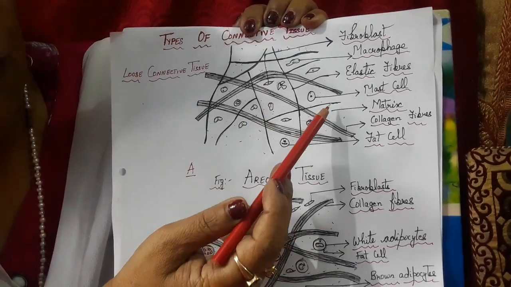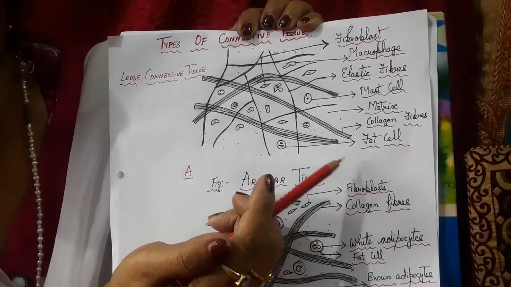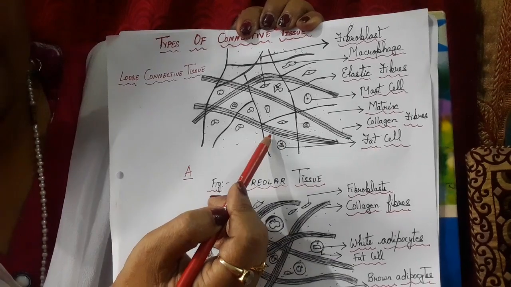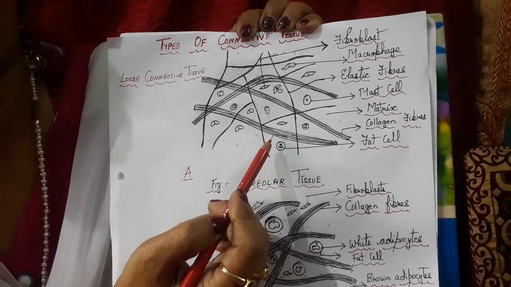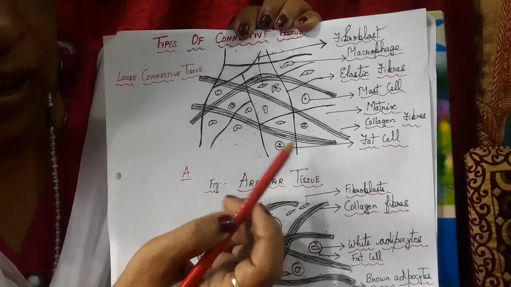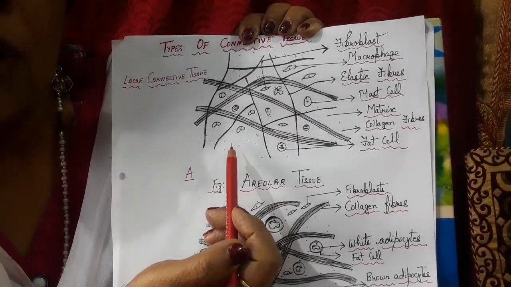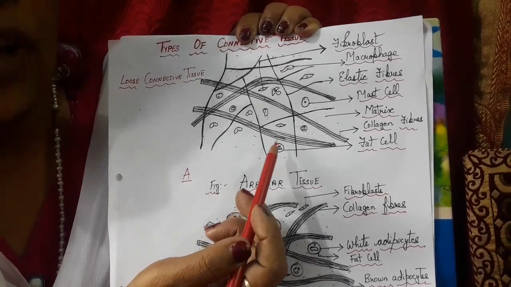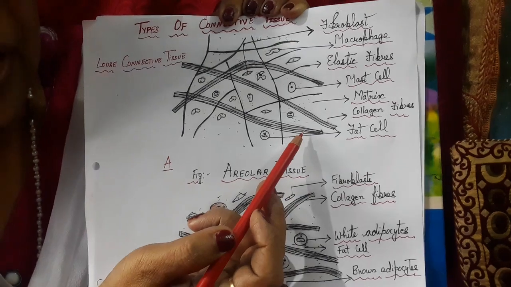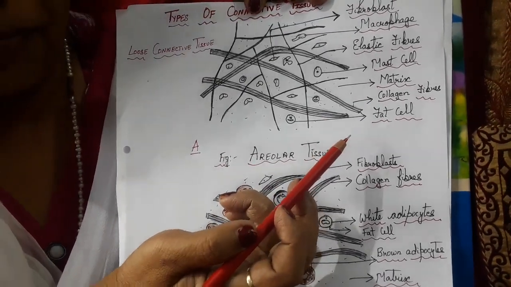Now elastin fibers, why are they called elastin fibers? Because they are made up of the protein elastin, whereas these fibers are called collagen fibers as they are made of the protein collagen. Where are they found? They are found in the dermis layer of the skin and they provide strength and elasticity. What do they do? They connect the skin to the muscles beneath.